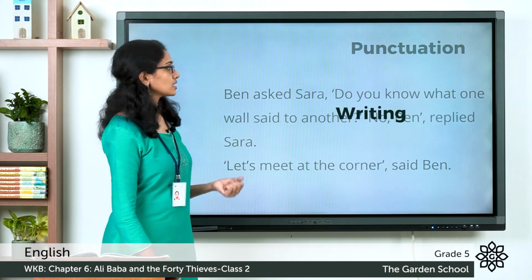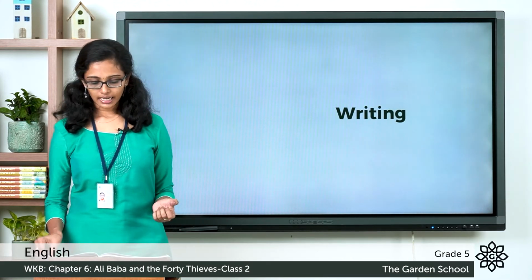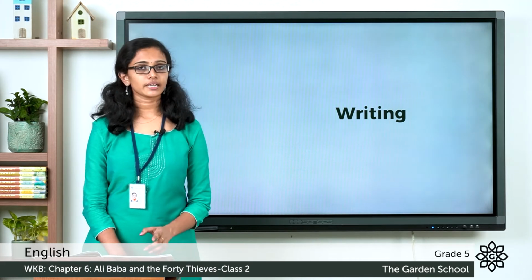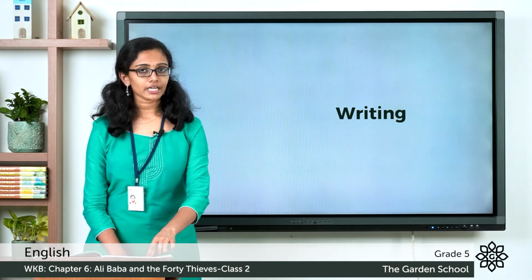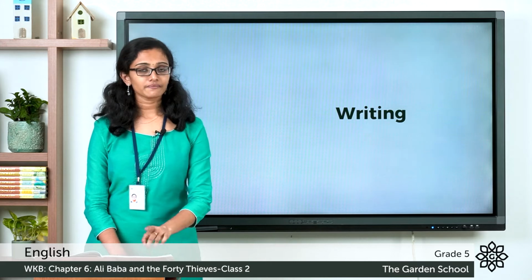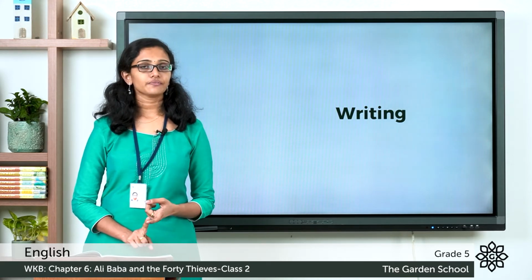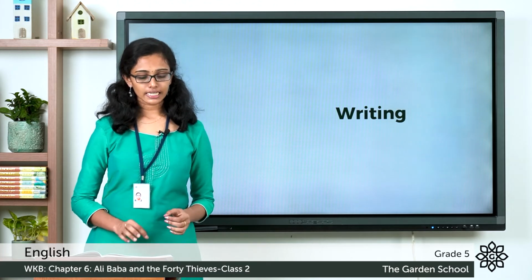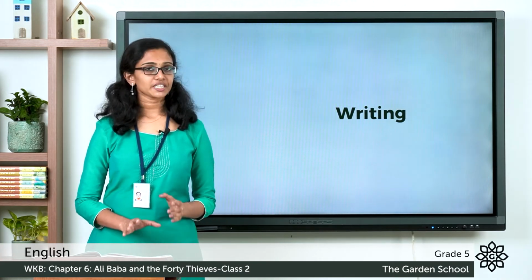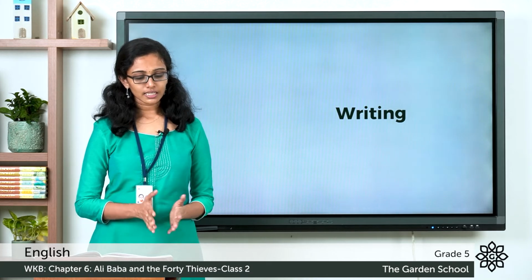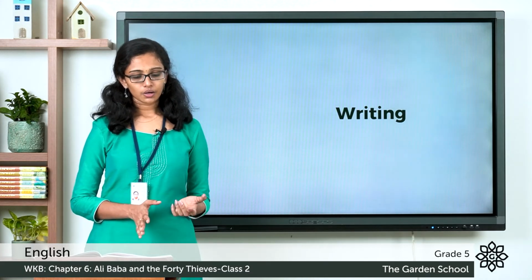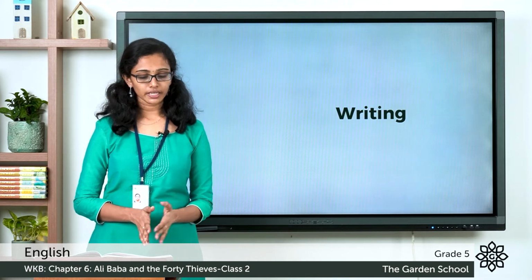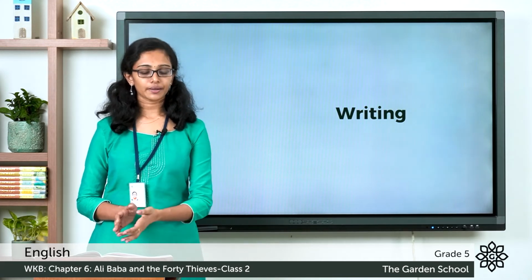Now the next section is the writing exercise and this is about error correction. Correct the errors and rewrite the paragraph. You can see a paragraph is given here. Go through it very carefully. You have to identify the spelling or grammatical errors in the paragraph and rewrite the paragraph correctly in the space provided below. For example, the first sentence here, Rita was have a bad day. Instead of was have, it should be Rita was having a bad day.